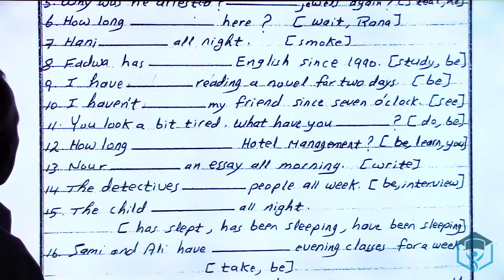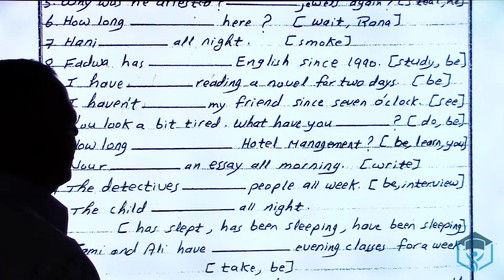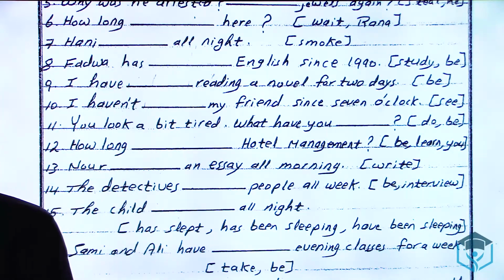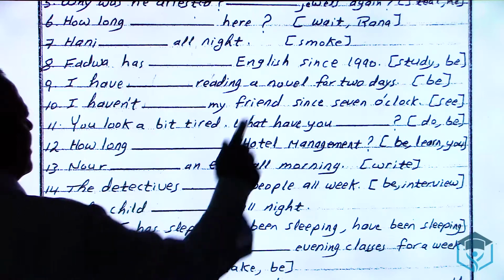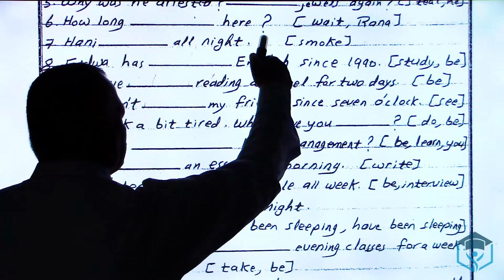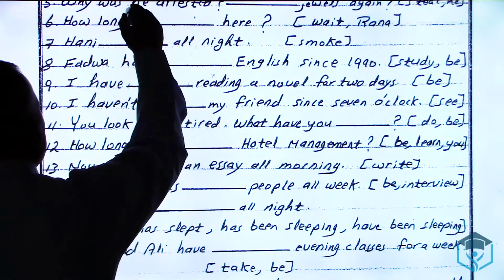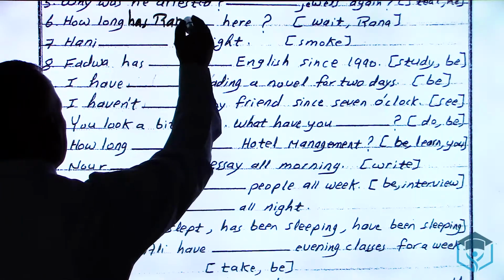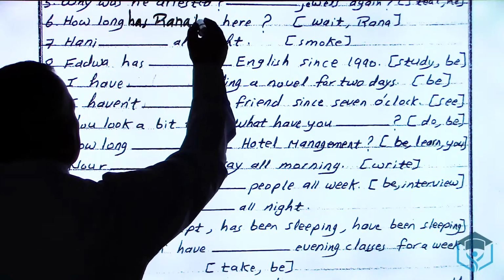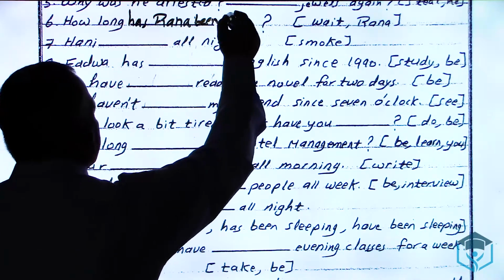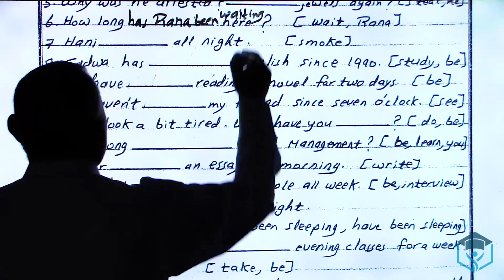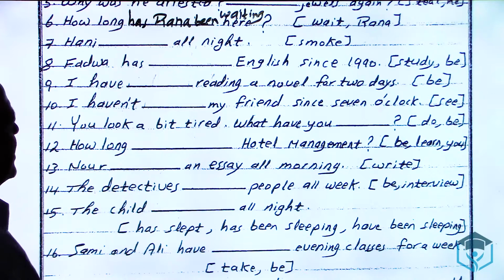Number 6. How long? ___ here, question mark. Wait and Ron. The words how long mean present perfect continuous. Ron is singular, and it is a question, so has. So I say has Ron been waiting. So I say how long has Ron been waiting here?